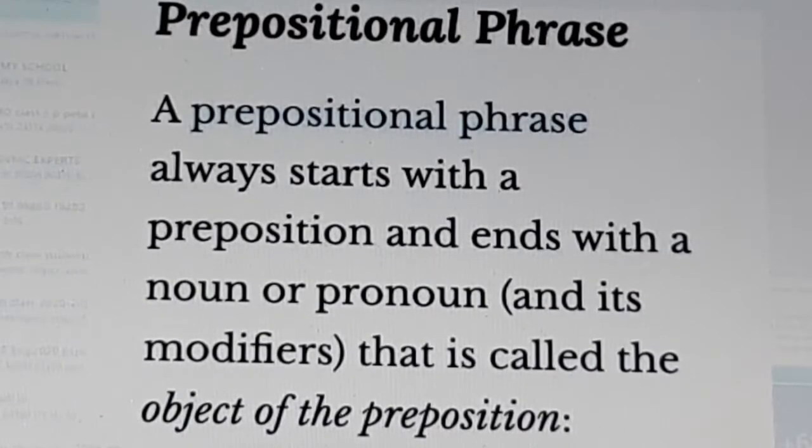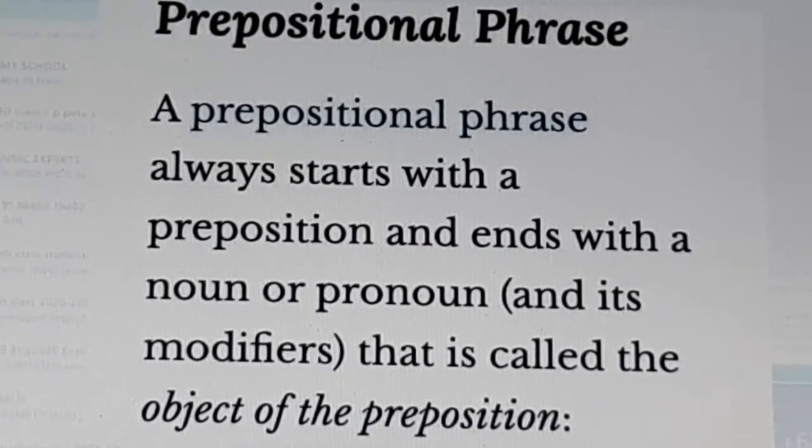Next, prepositional phrase. A prepositional phrase always starts with a preposition and ends with a noun or pronoun and its modifiers.